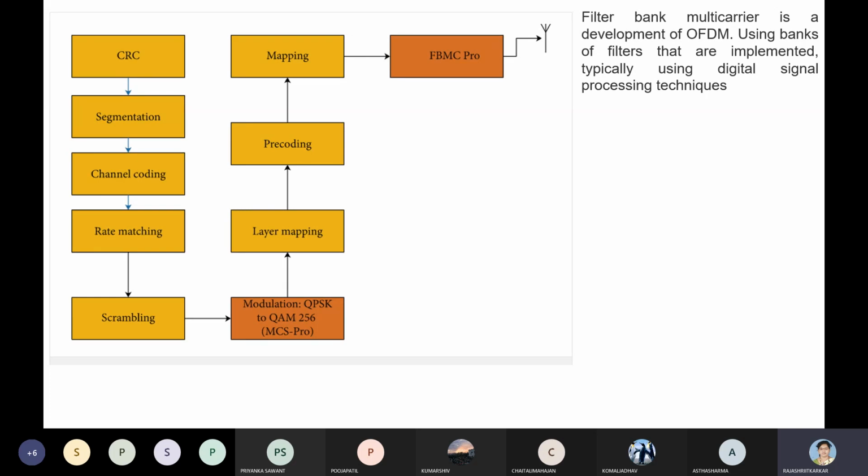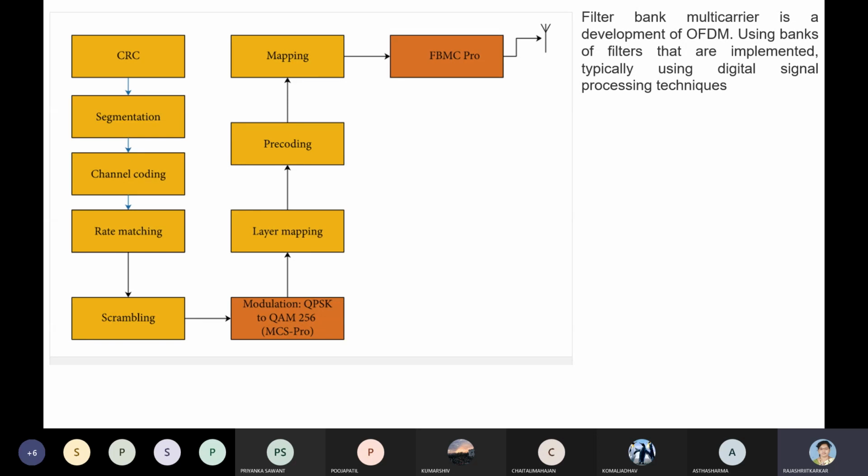The data is again coded, mapped, and transmitted. So it's FBMC which is used here. Now, what do you mean by FBMC? I have written it here. It is a filter bank multi-carrier system. It is a development of an OFDM system which uses multiple filters, and the data is transmitted on multiple carriers. So this is what we call FBMC. Multi-carrier is a spectrum saving technique, and hence we call it a multi-carrier system.